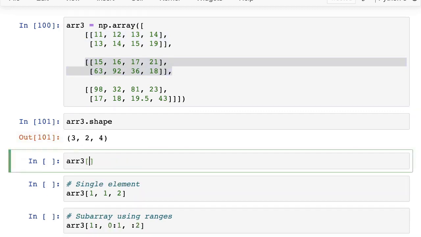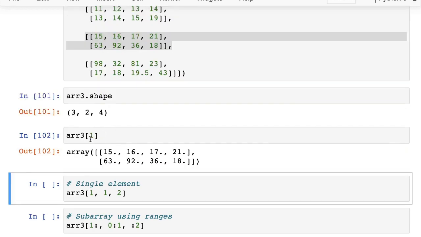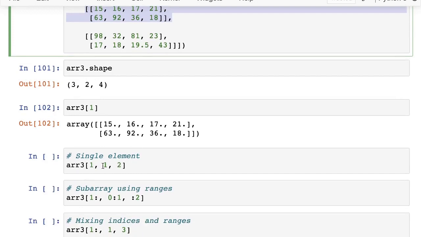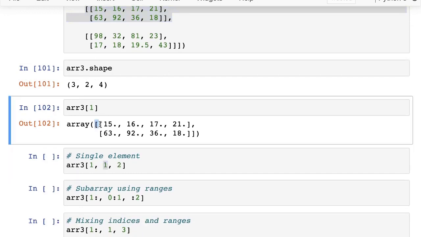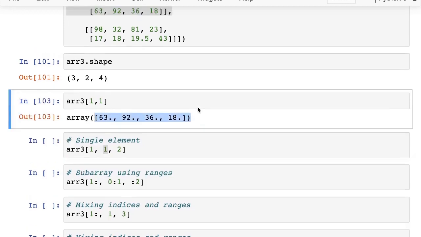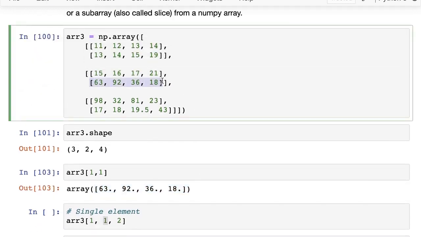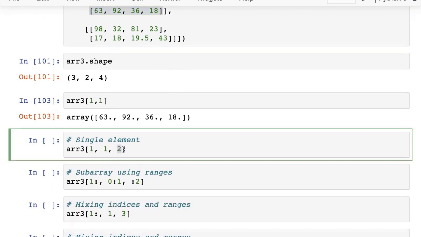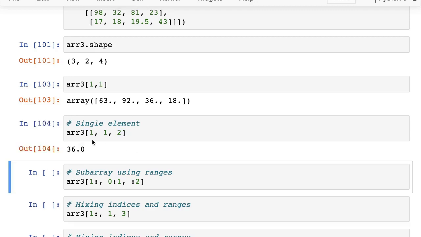So if you just do array 3, 1, you get back just this element, right? And then we have 1 again. So inside this array, we ignore this, and then we choose this. So we get back 1 again. So 1 comma 1 returns this, or you can see it as this. And then finally, we have 2. So here 0, 1, 2. So this should give the result 36, right? So that's how indexing works, and I find it easiest to just work all the way from the outside.